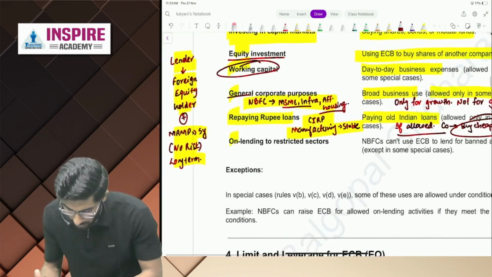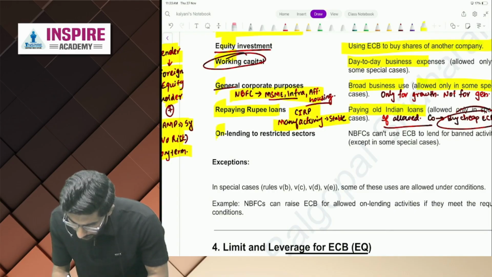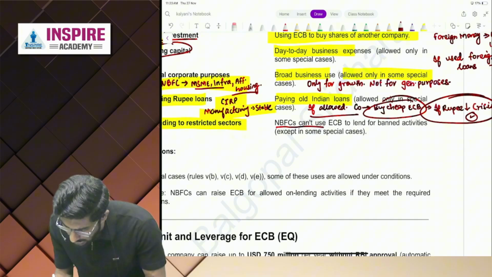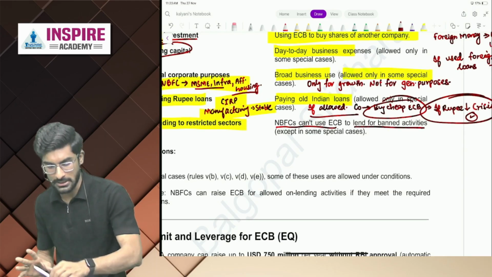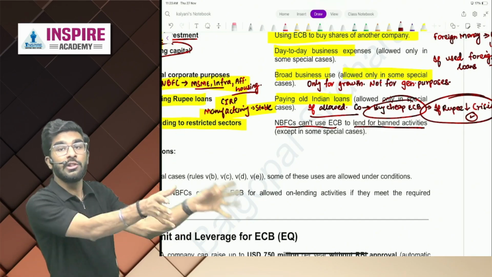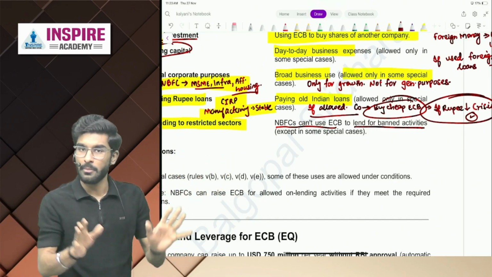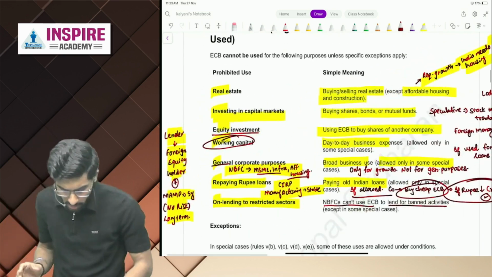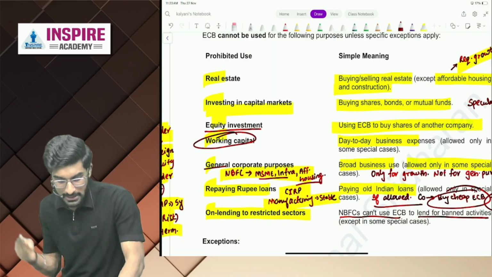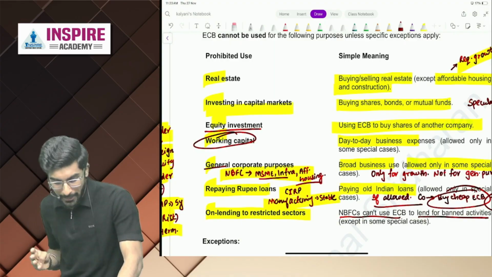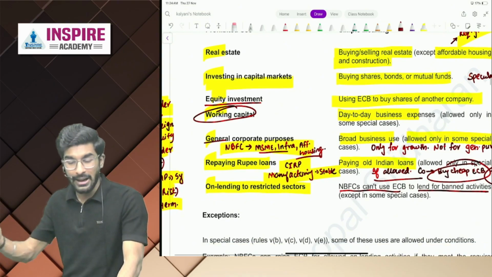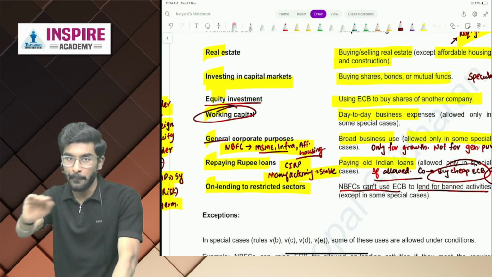Okay. Now next is lending to restricted sectors. So people, NBFCs can't use ECBs to lend for banned activities. NBFCs can take ECB, but they cannot take ECBs for purposes which are banned activities. Yes or no? Very, very easy, people. So prohibited purposes: real estate, investing into capital markets, equity investment, working capital, general corporate purposes, repaying rupee loans, on-lending to restricted sectors. It is completely prohibited.